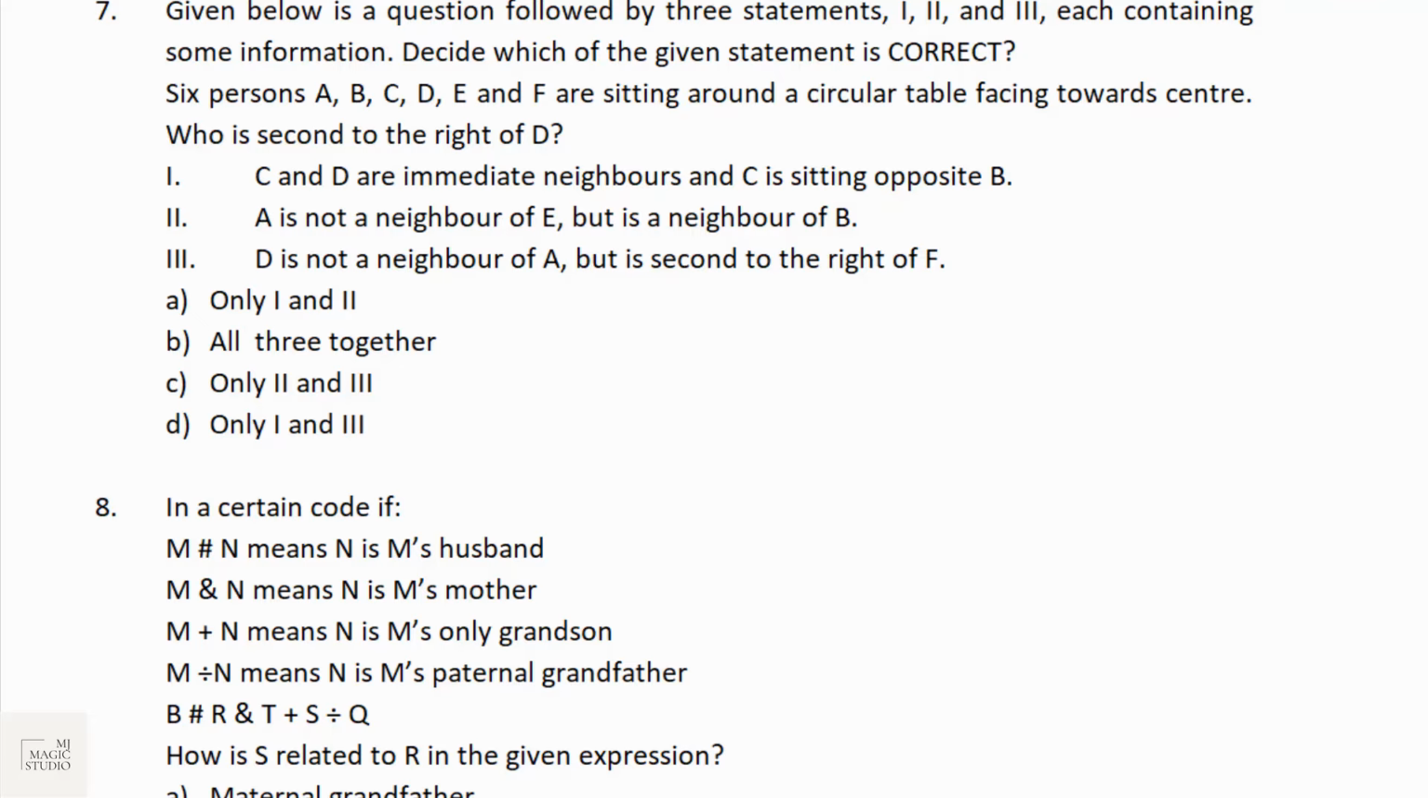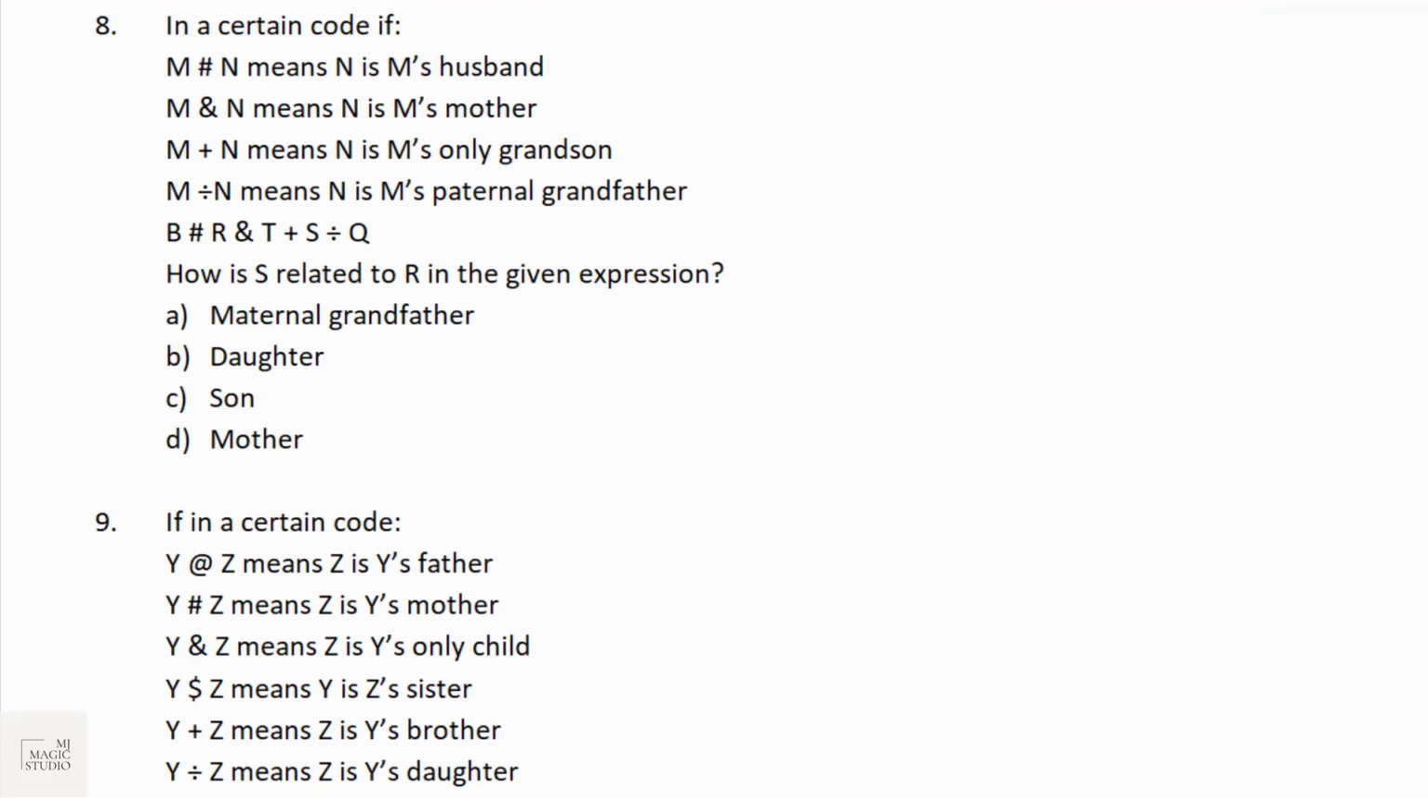So if 6 persons A, B, C, D, E and F are sitting around a circular table facing towards the center, then who is second to the right of D? To find this answer, which 3 statements need to be used? That is the question. Give it a try and do it yourself. Let me know the answer in the comment box.